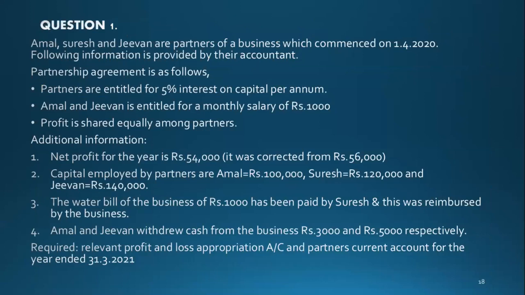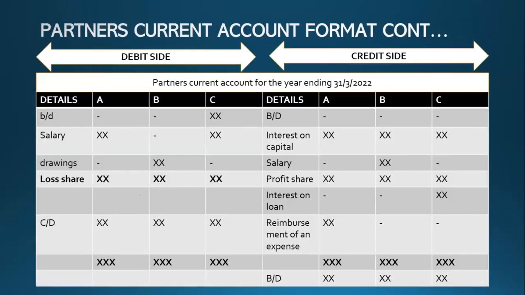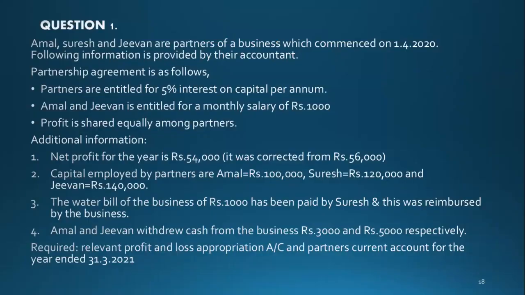Good, they found out the profit was 54,000, as I went through in the answer sheet last week. Now let's go through it. Amal, Suresh and Jeevan are partners of a business which commenced on 1/4/2020.